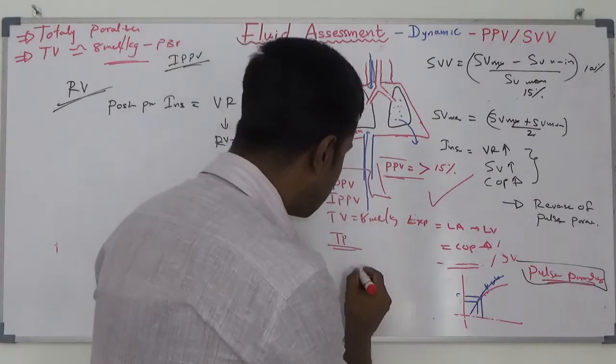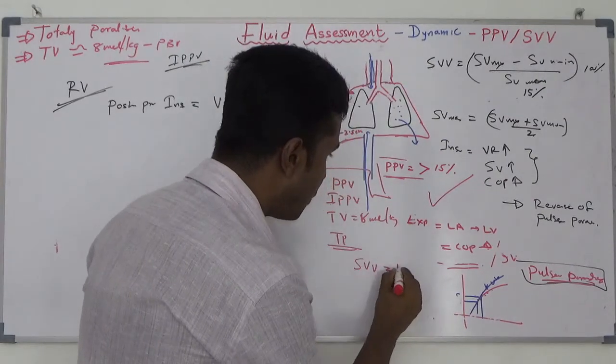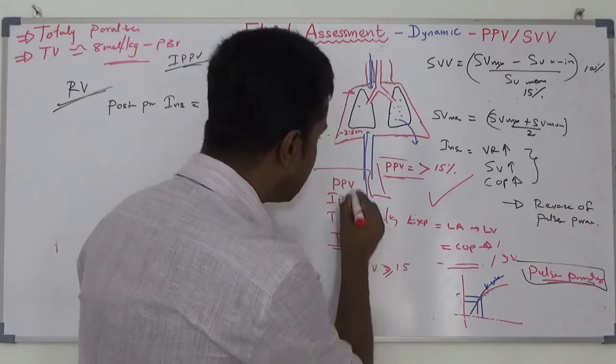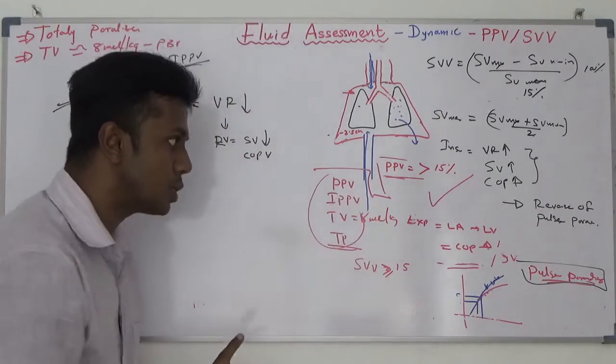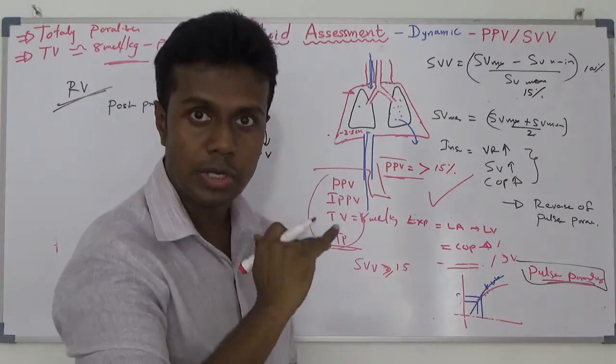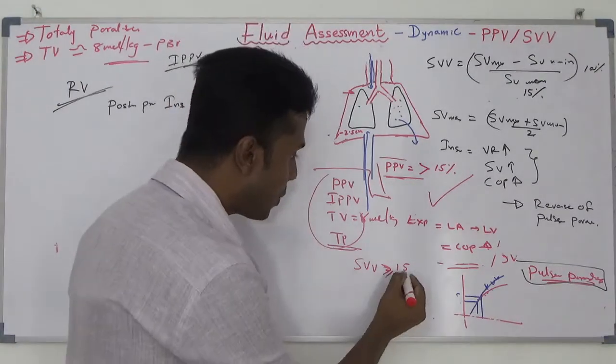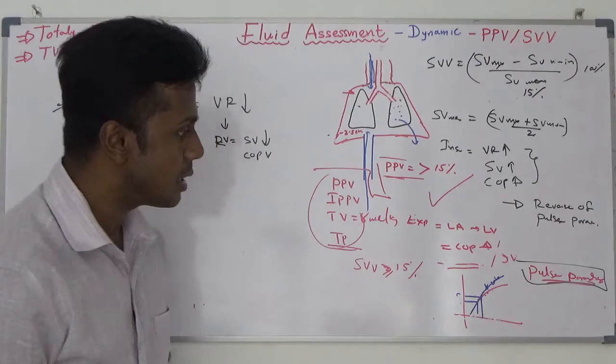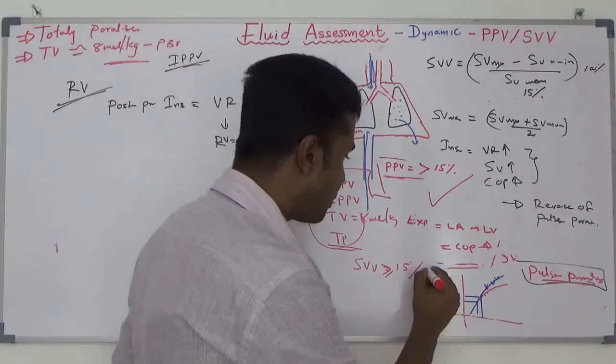Or if you found stroke volume variation more than 15% with the same condition, intermittent positive pressure ventilation, tidal volume 8, totally paralyzed, no spontaneous breath at all, again, you can give fluid.